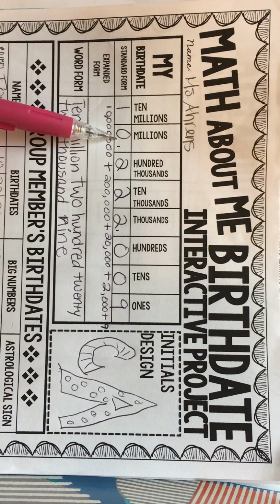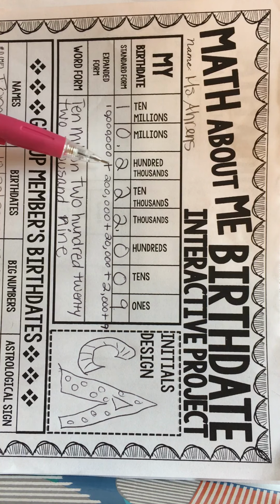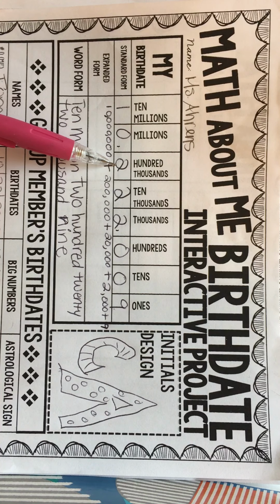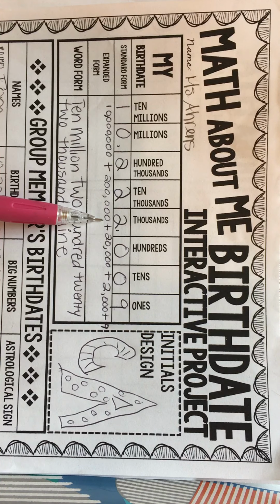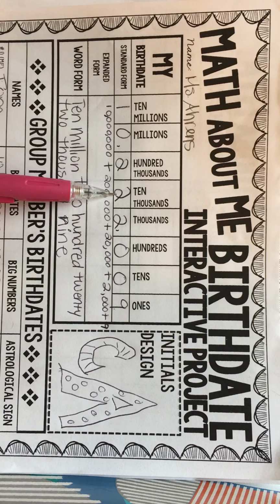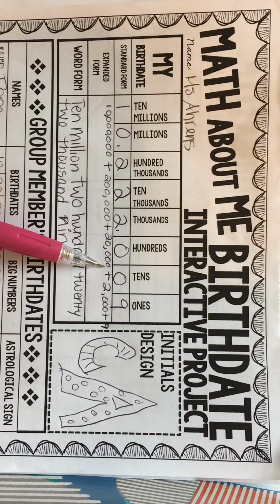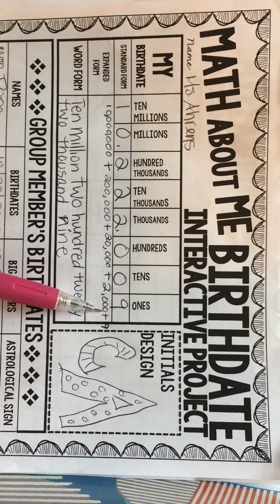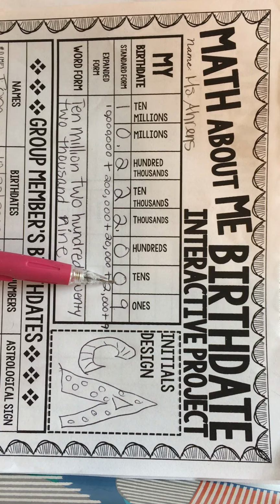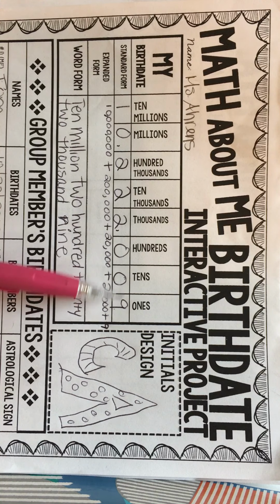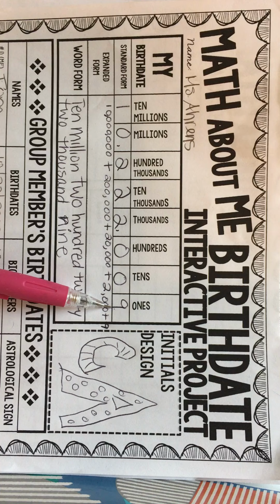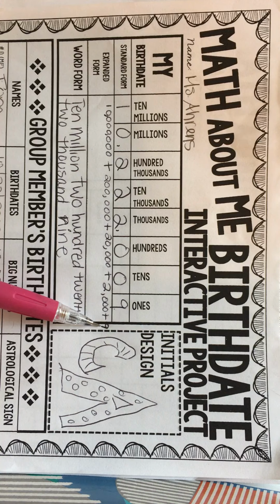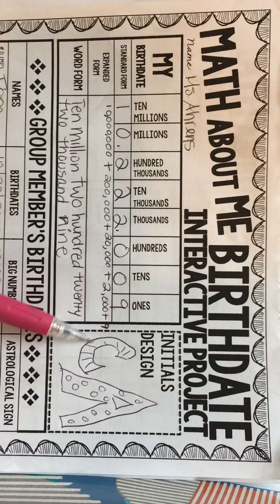No millions, so we don't have to put that down. So we can skip over to the next place value, which is 100,000. We have 200,000, so we wrote 200,000. Then we added two 10,000s, which is 20,000. Then we added 2,000. There's your 2,000. And then we don't have any hundreds and we don't have any tens, so we don't have to worry about that. We skip all the way down to the least place value, which is 9 ones, and we added 9 ones.